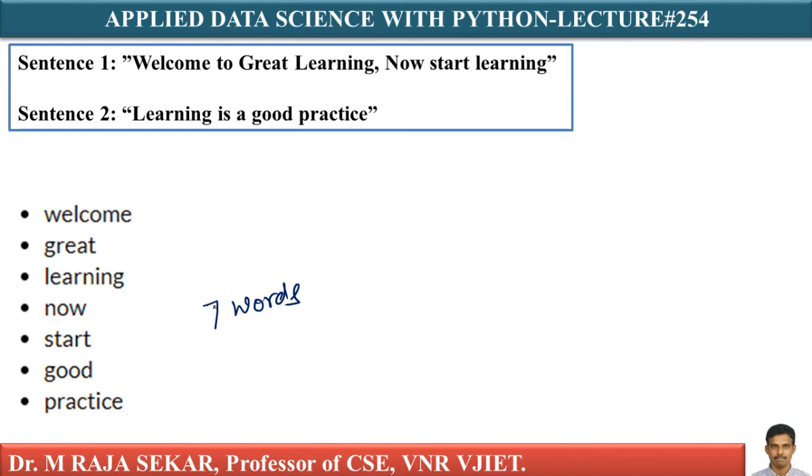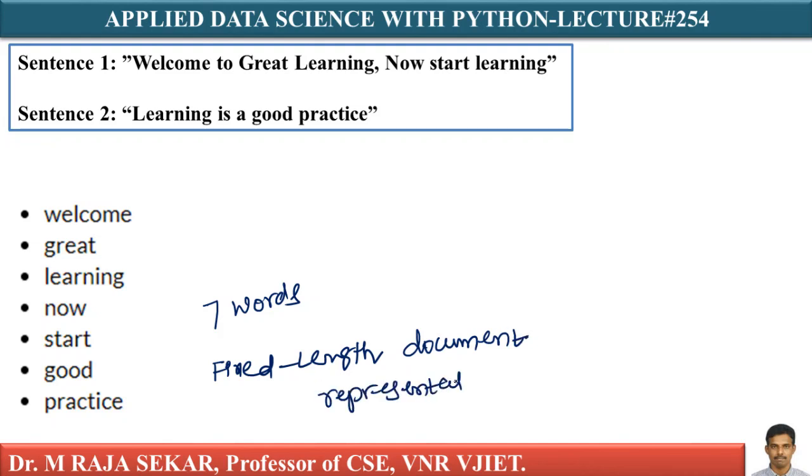As vocabulary has got 7 words, we can use a fixed length document representation of these 7 words, with 1 position in the vector to score each word.